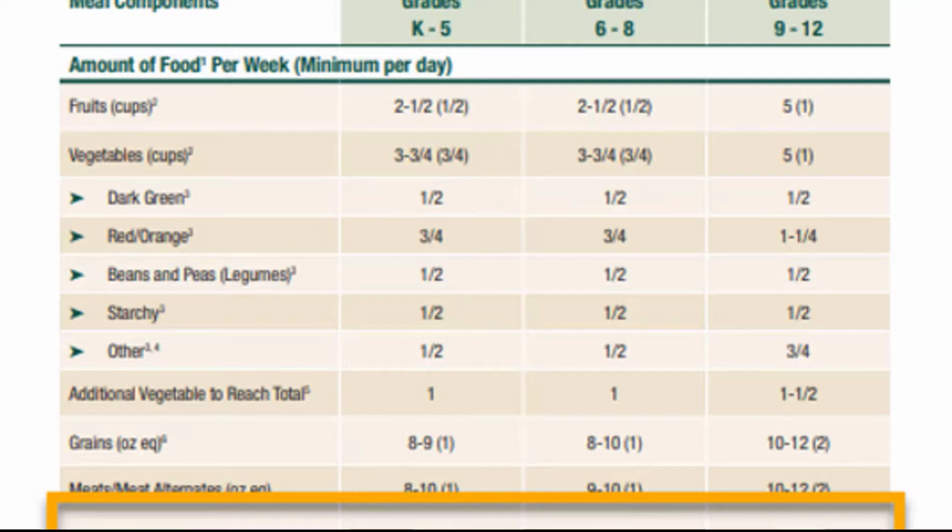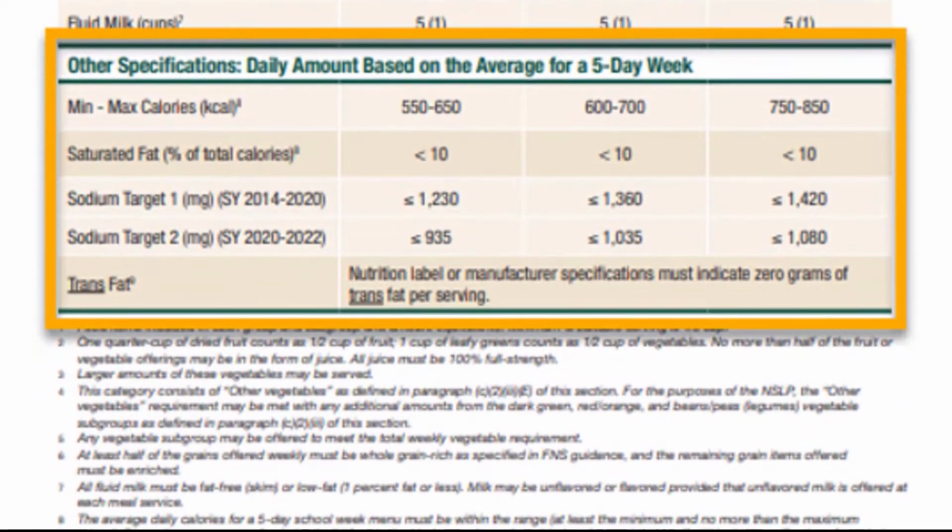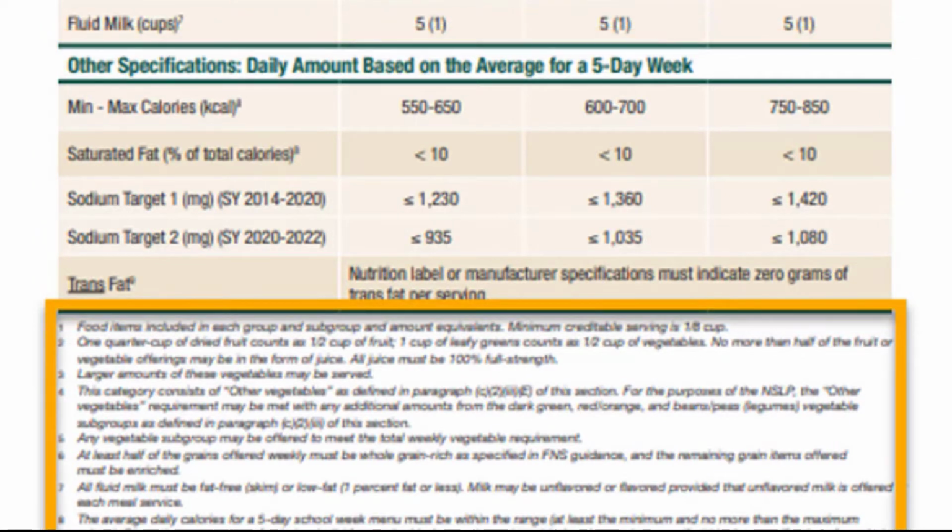Fluid milk servings are 8 ounces every day for all age grade groups. Milk must be offered in a variety for students to select from, including differences in flavor and fat content. Each grade group also has nutritional specifications that must be met. This includes a range for the minimum and maximum weekly calories and sodium and fat limits. Always read the footnotes. The footnotes provide additional clarification that impacts compliance.